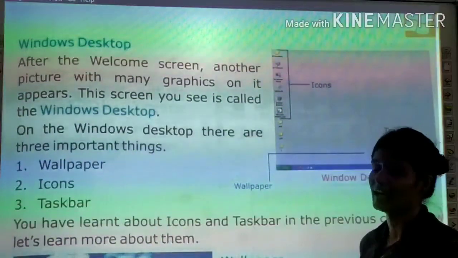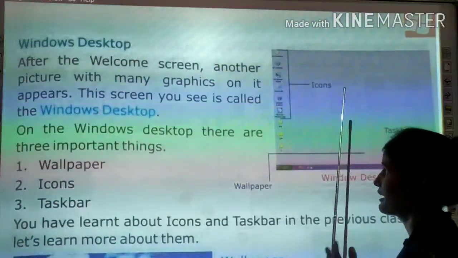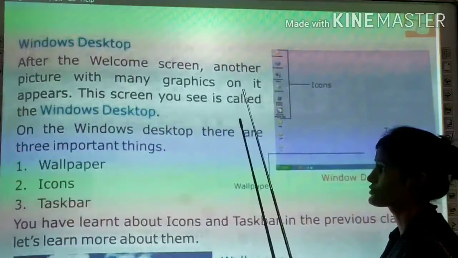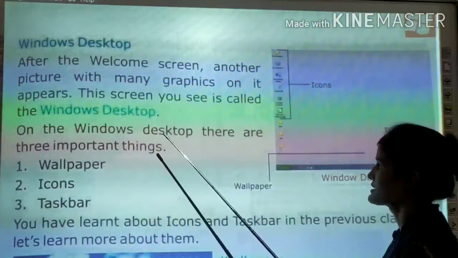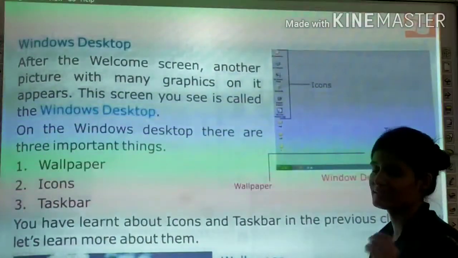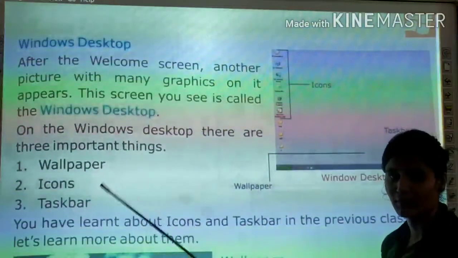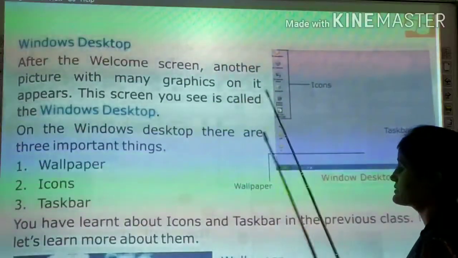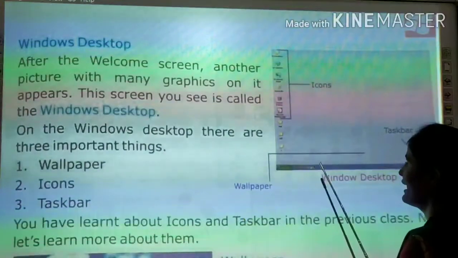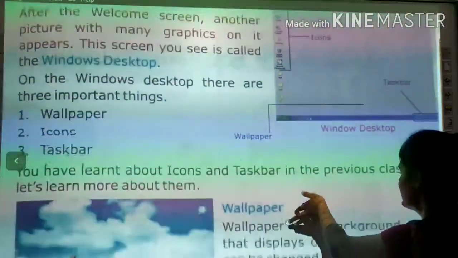जब welcome screen, after the welcome screen, a picture with many graphics appears on it. This screen you see is called Windows desktop. यही क्या होता है? Windows desktop. On the Windows desktop, there are three important things: first is wallpaper, the beautiful and colorful picture on the screen which we call wallpaper; icons, these all are icons; and the task bar at the bottom end. You have learnt about the icons and task bar in the previous class.